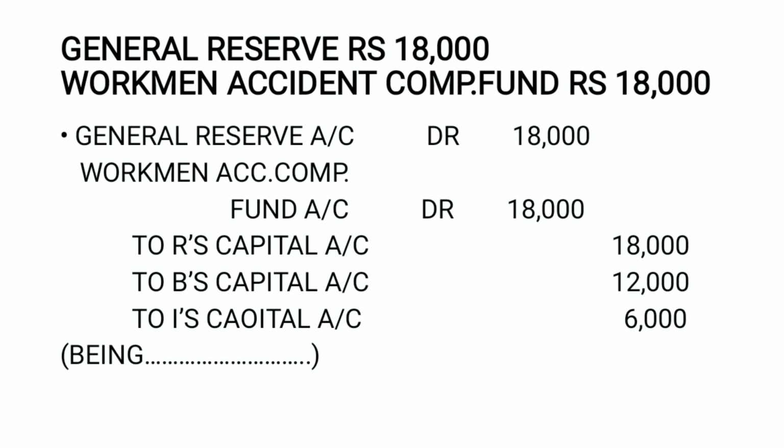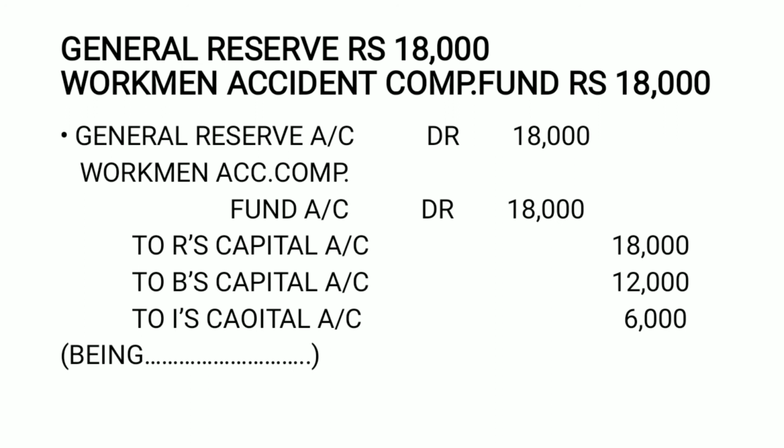Similarly, workman accident compensation fund account is debited, which is basically credit. So when you distribute this amount among the partners, you will debit it. You can also compare this with the journal entry that you have understood on page number 279.